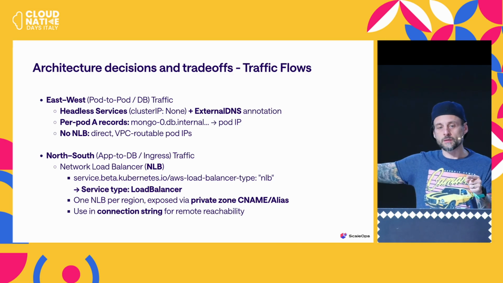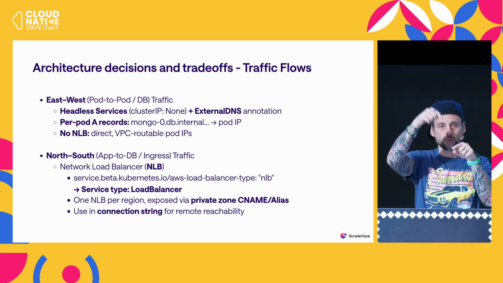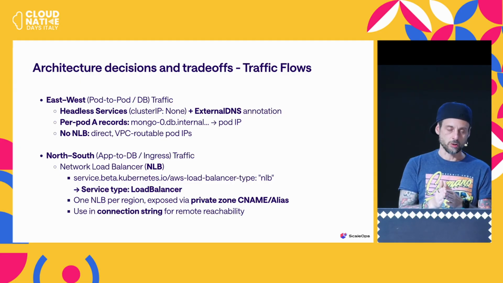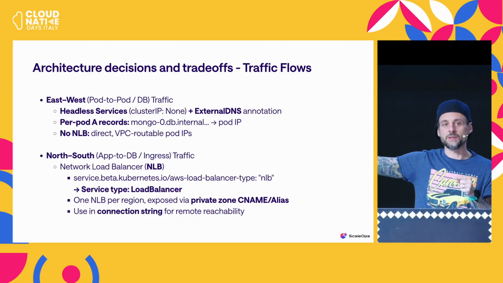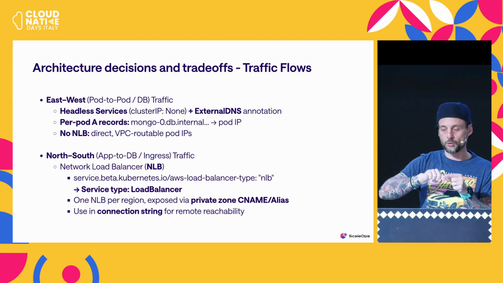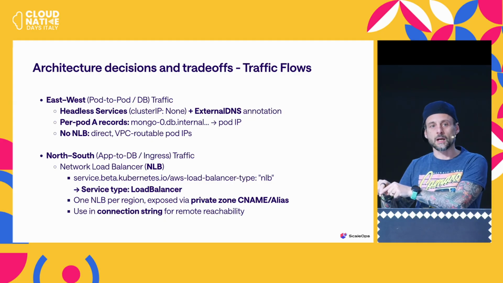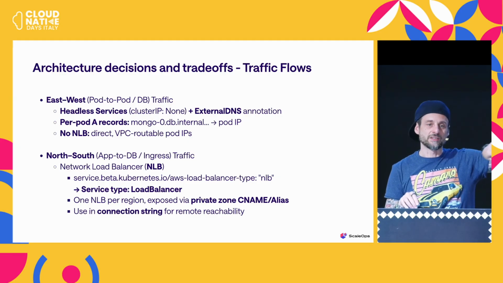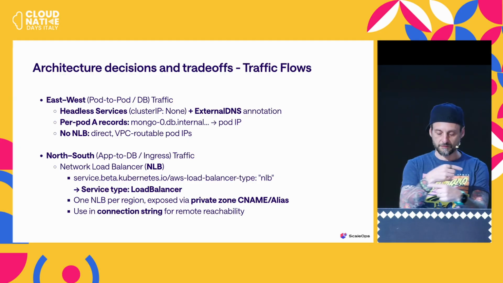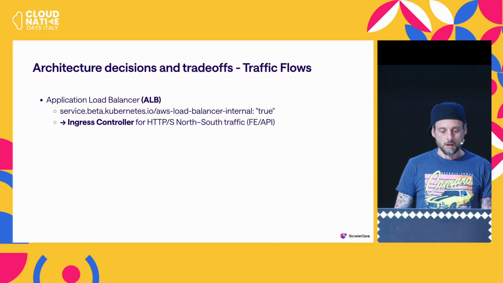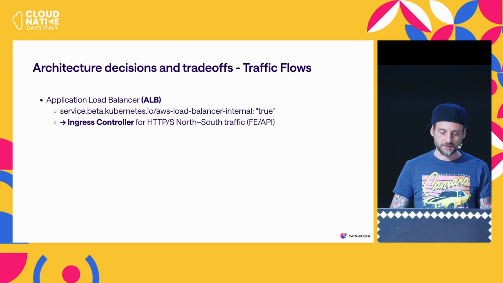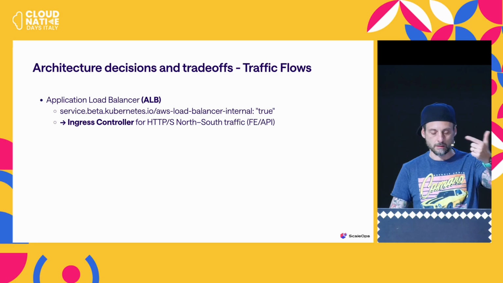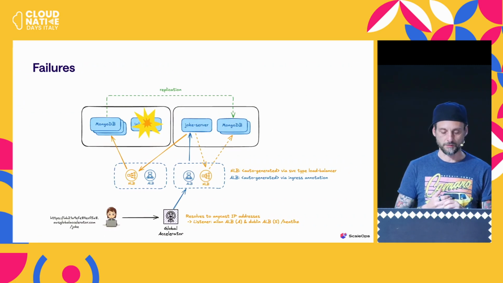for anything remote, so that I can connect locally and also remotely, I'm going to populate the connection string with the remote NLB DNS name. So in Milan, the remote NLB is Dublin. And in Dublin, I will have local and also point to the NLB that is remote in Milan, right? So kind of reversed. And then we have the ALB, again, just the ingress controller for north-south, so between the user and essentially the front end.